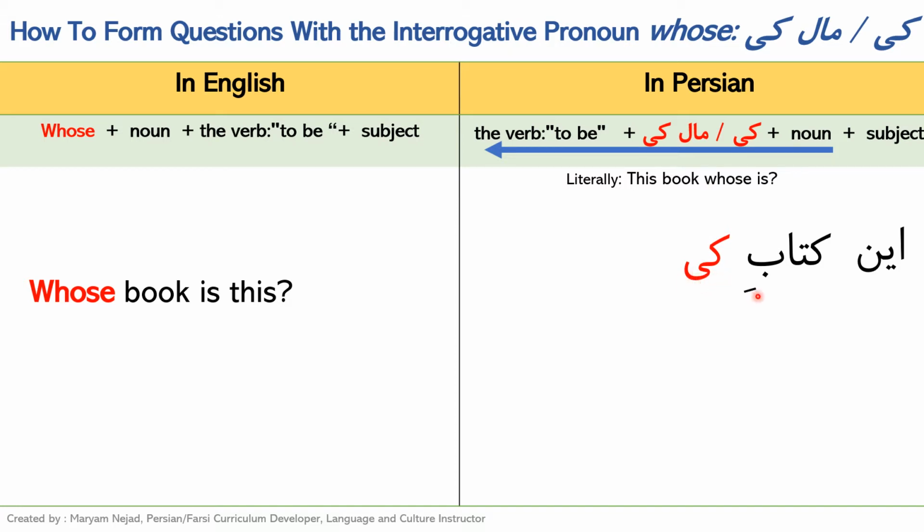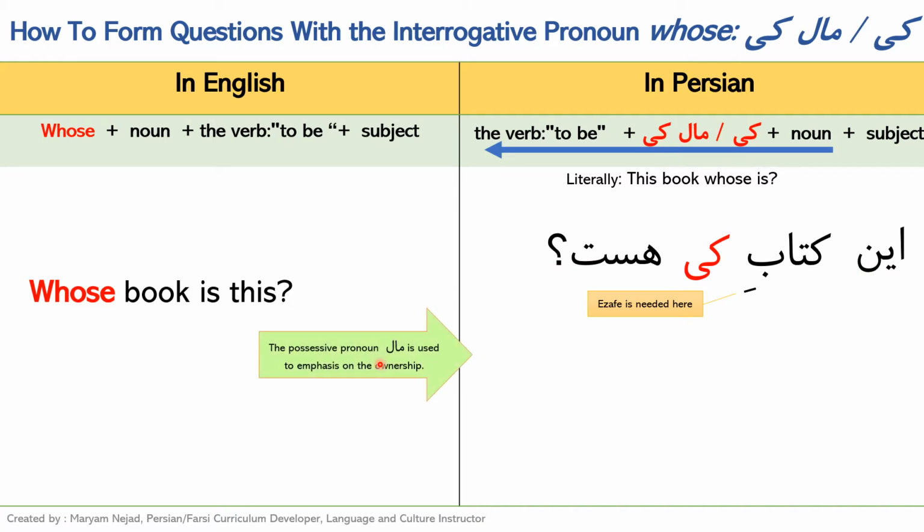But it's very important to add ezafe to kitab, because if we do not add ezafe, then the meaning of this interrogative here is going to be who, not whose. So to change it to whose, we need to add ezafe to the noun before that. And then the verb hast. So in kitabe ki hast.